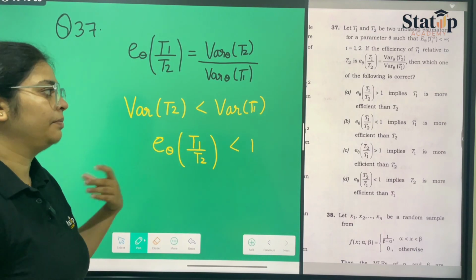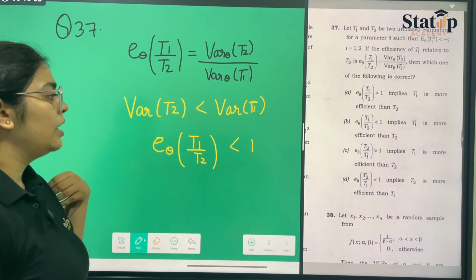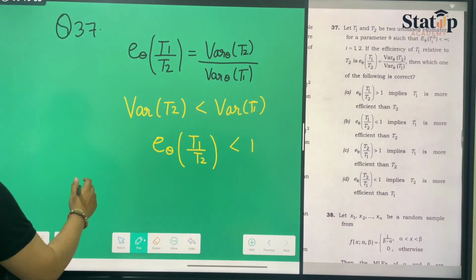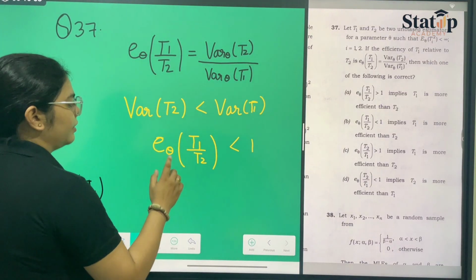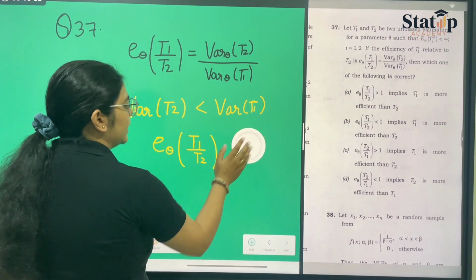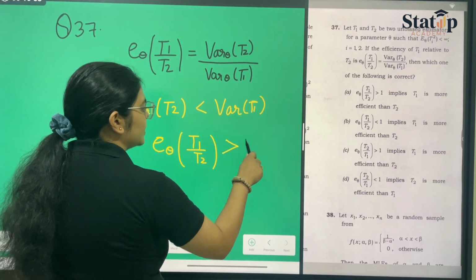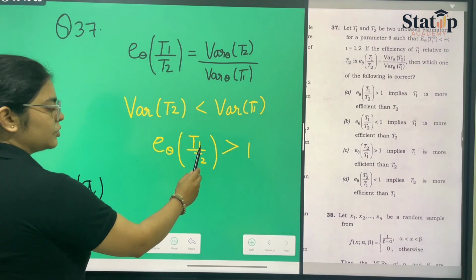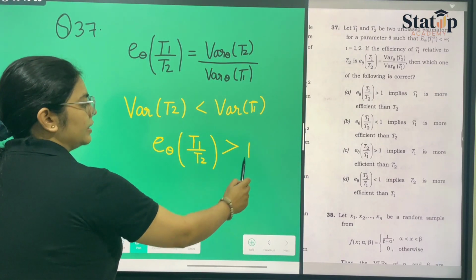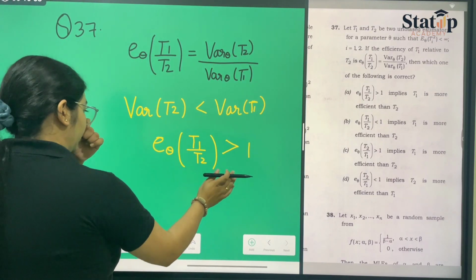So from here, if we see statement number A, which gives us efficiency of T1 upon T2 is greater than 1, it implies that T1 is more efficient than T2, because T2 will go on the right side. Let us do it.